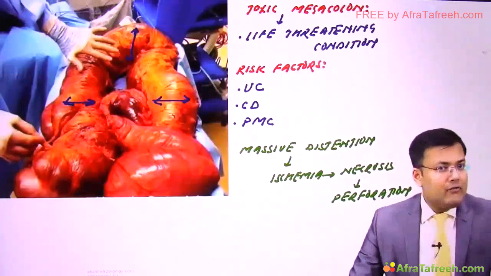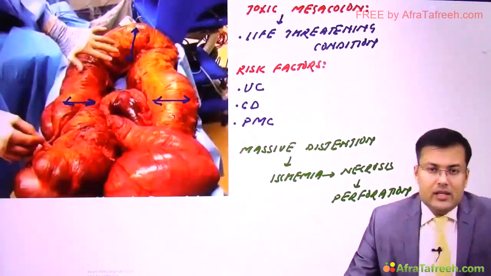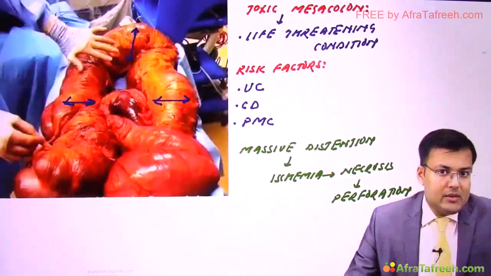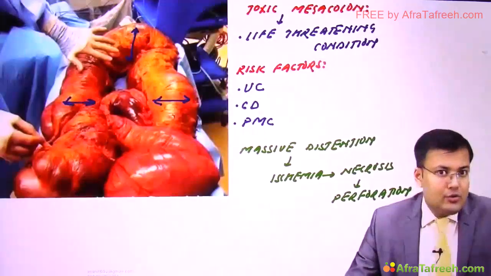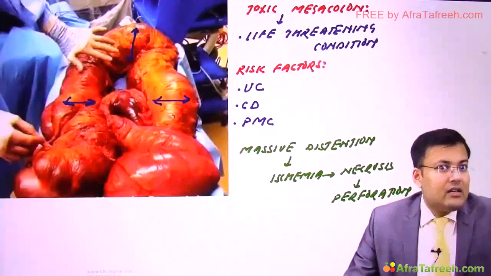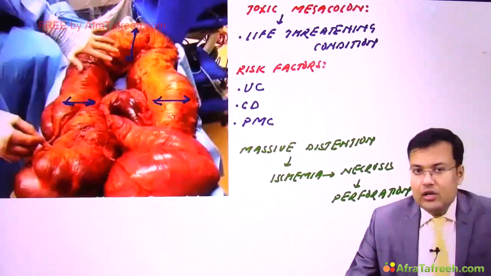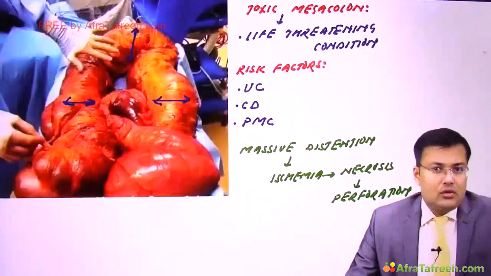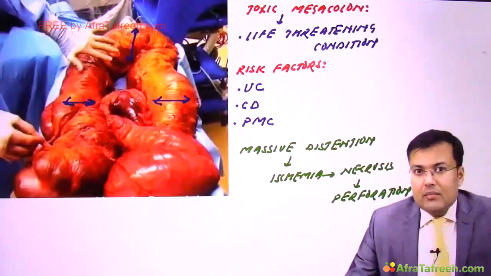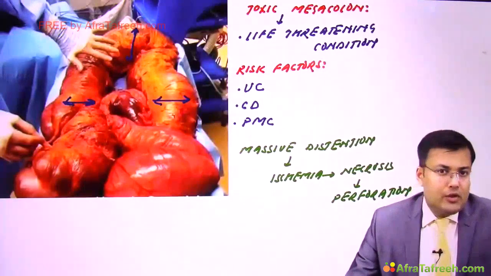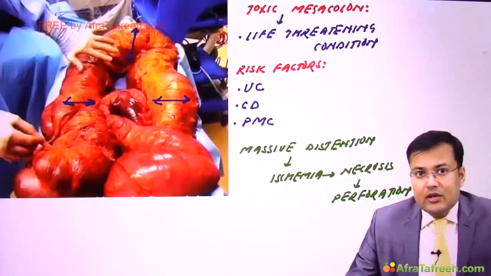Okay, so how are we going to diagnose this condition? These patients generally have signs and symptoms of large bowel obstruction, and they have an underlying condition like ulcerative colitis, Crohn's disease, or pseudomembranous colitis. So how do we make the diagnosis? By radiological investigation. Which one? Plain X-ray abdomen. So what are the findings seen on plain X-ray?